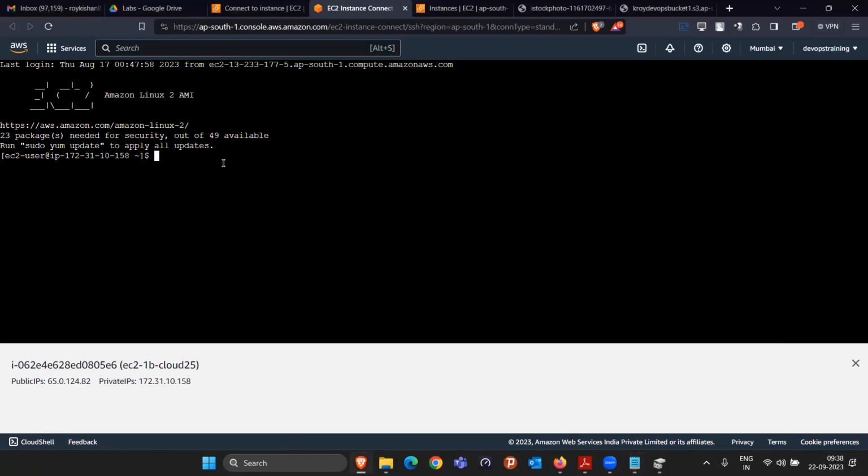Okay. So the first thing you have to do is become the root user, but before that they are asking us to update some software.